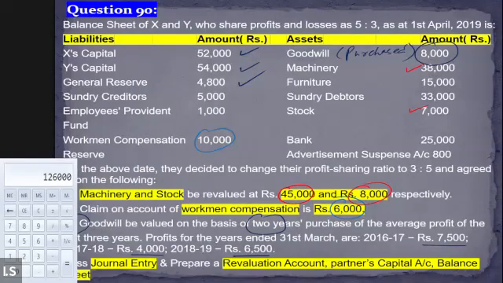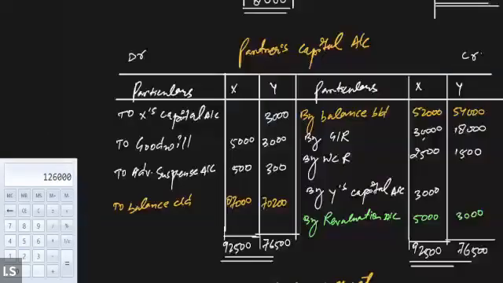So in that case, we will distribute the general reserve. I have taken the value of the general reserve as 48,000 instead of 4,800. So the correct value of the general reserve is only 4,800. Therefore, the amount of general reserve that will be credited to the partner's capital account will be 3,000 instead of 30,000. I'm sorry. This will be only 3,000. And this will only be 1,800.